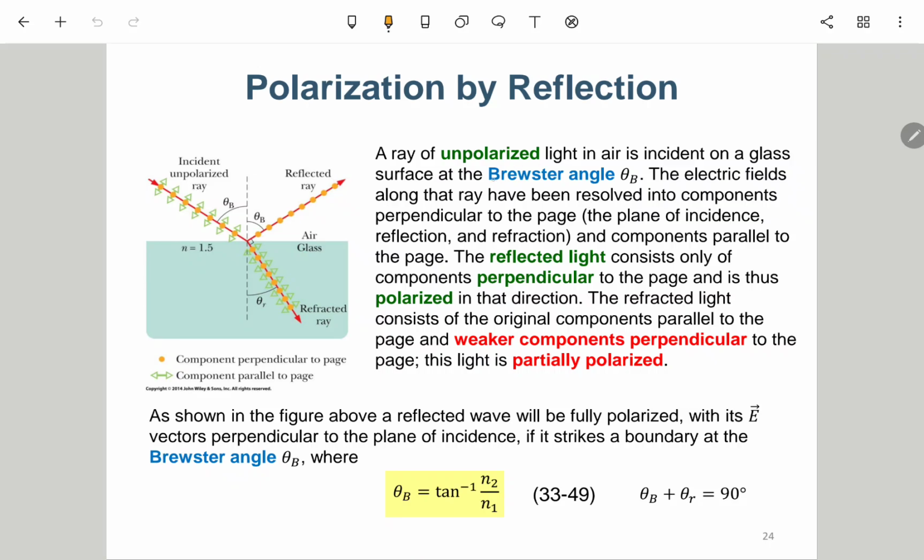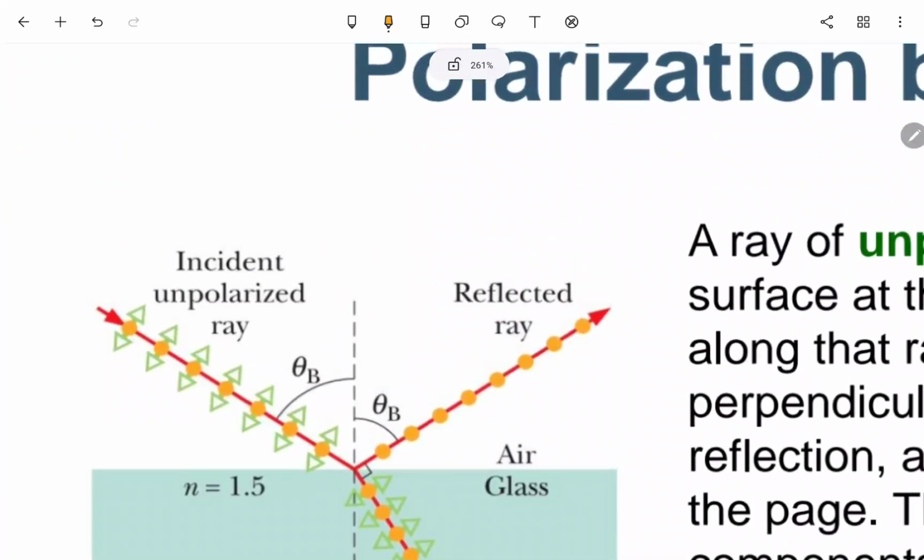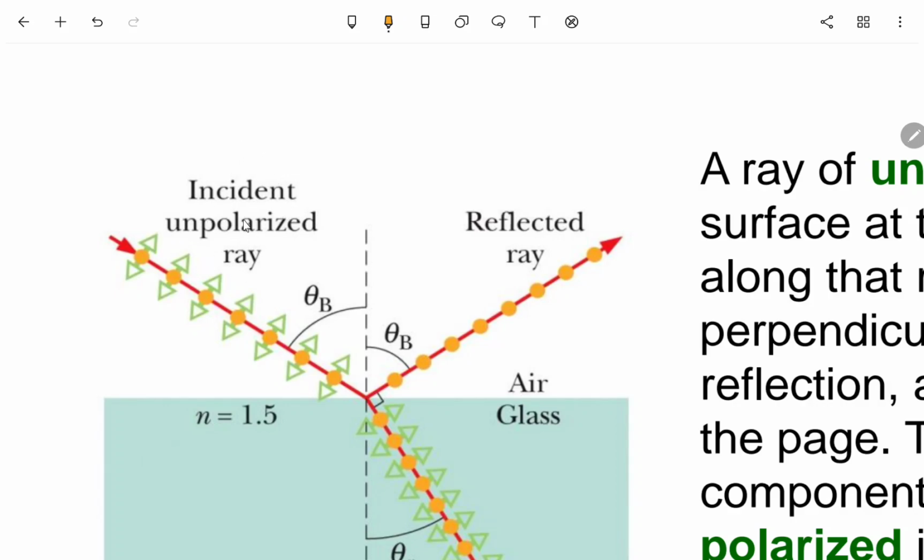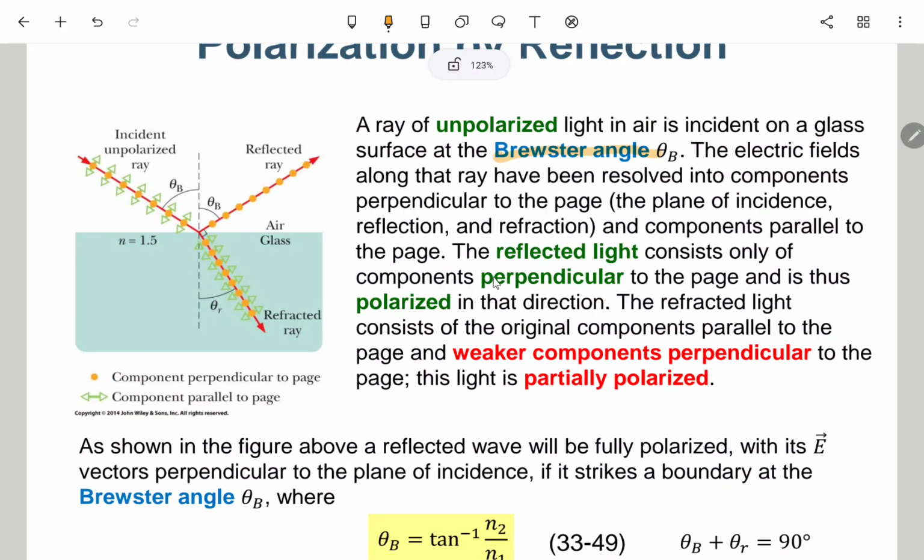OK，所以这里有一个叫做 Brewster angle 的东西。The electric fields along that ray have been resolved into components perpendicular to the page, okay, the plane of incidence, reflection, and refraction, and the component parallel to the page. OK，所以入射线是没有极化的，这是传播的方向，然后它有绿色的震荡方向，也有橘色的，就是垂直这个面的方向，两个方向都有，来代表这两个极化的方向。